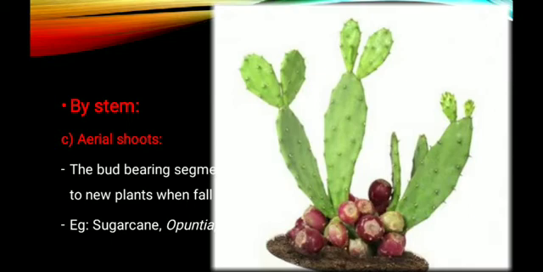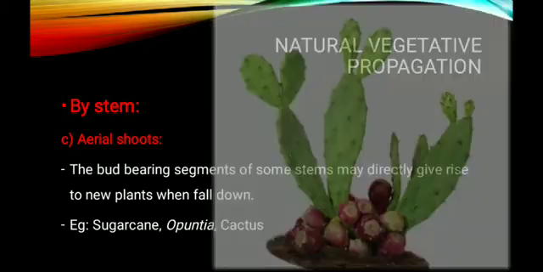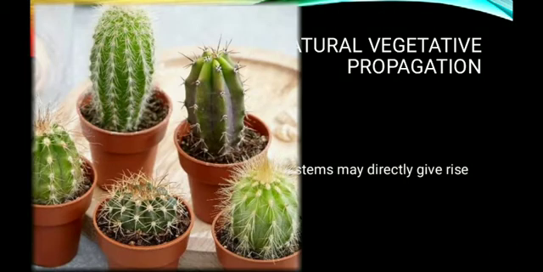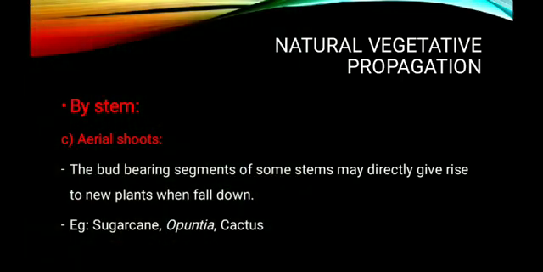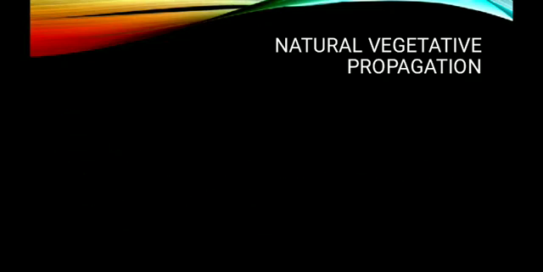So each modified stem, a leaf-like structure that is not the leaf but a modified stem, is specifically known as phylloclade. It can be removed from the plant body and planted, and it will give rise to a new individual. The next example is cactus, another example of a xerophyte. This plant reproduces by the help of aerial shoot. So these are the different types of vegetative propagules where the stem is used as a vegetative propagule.